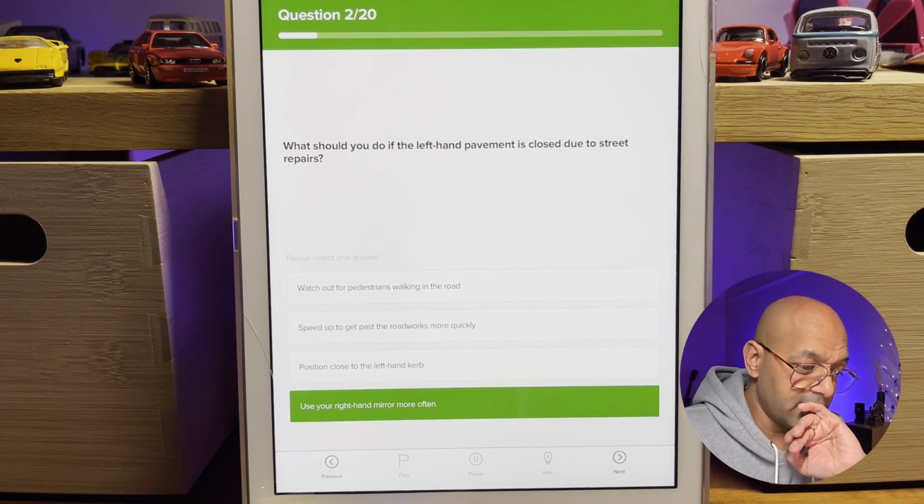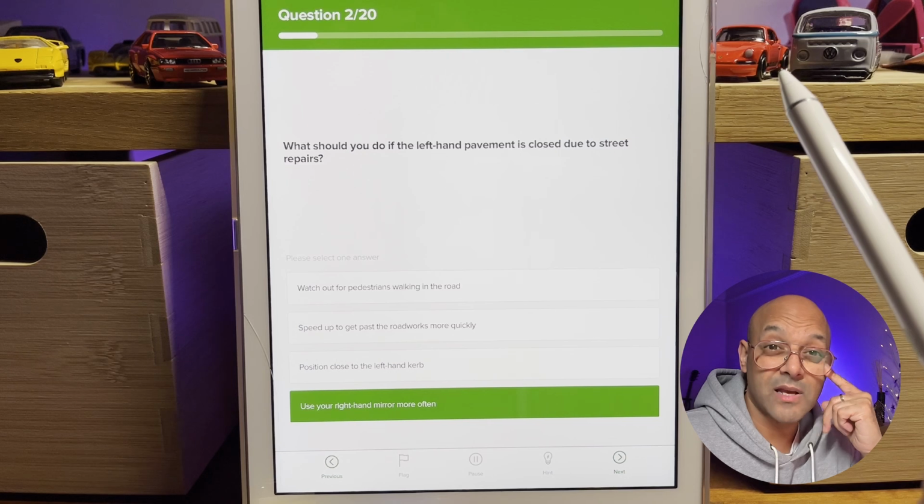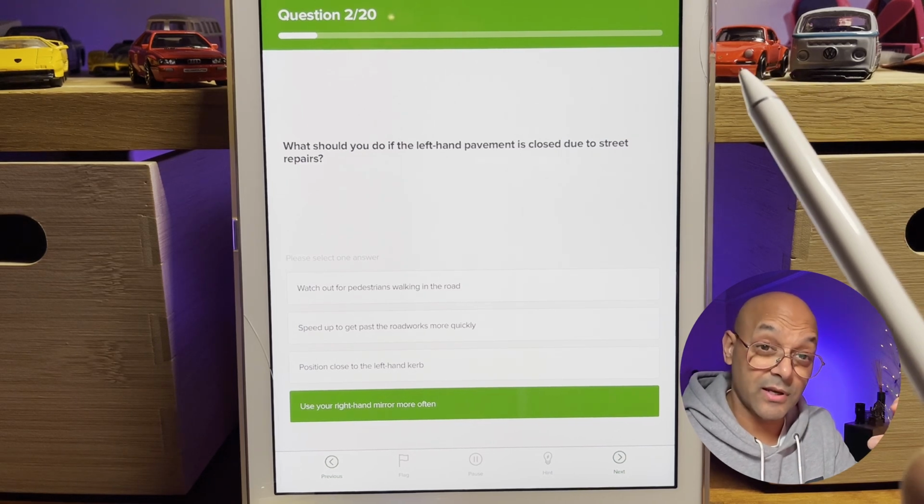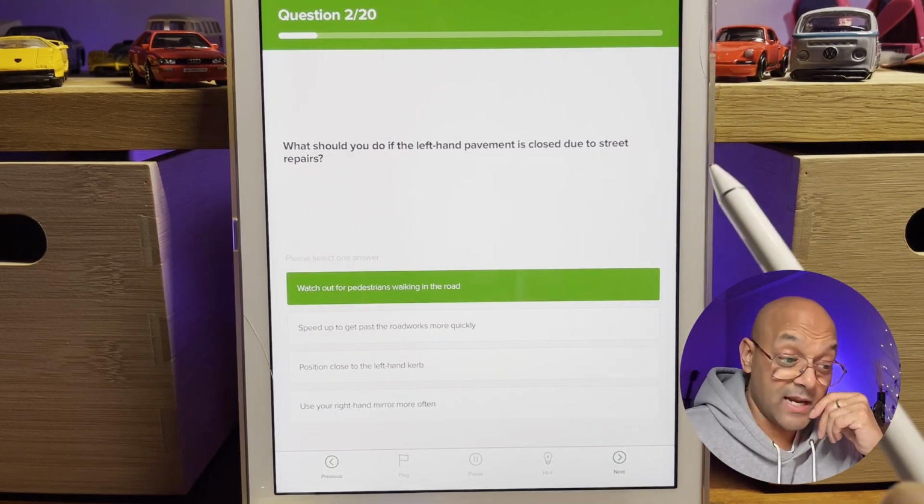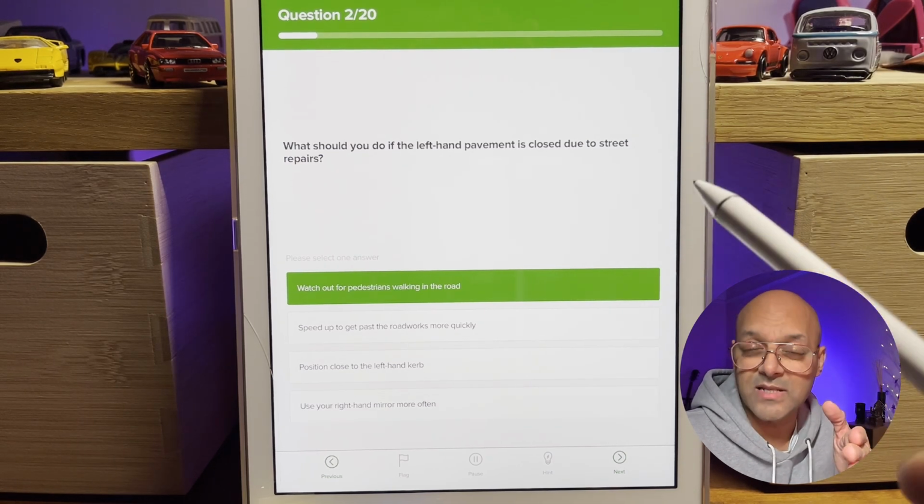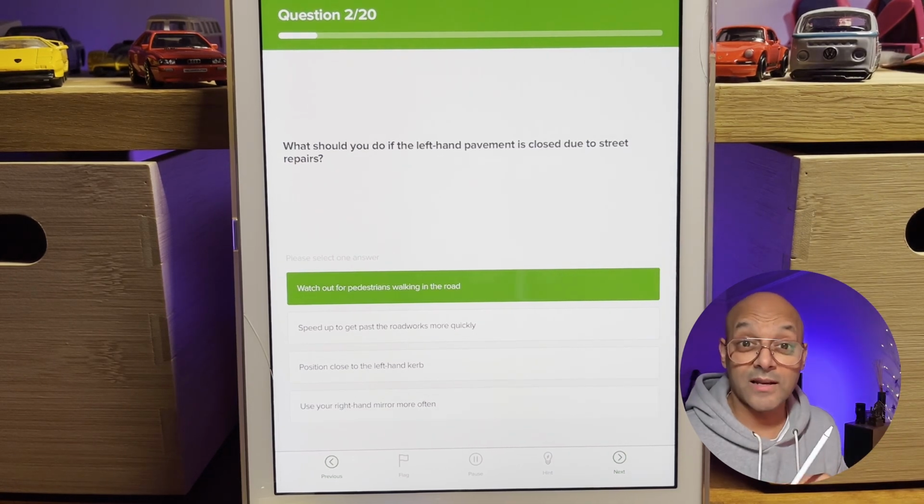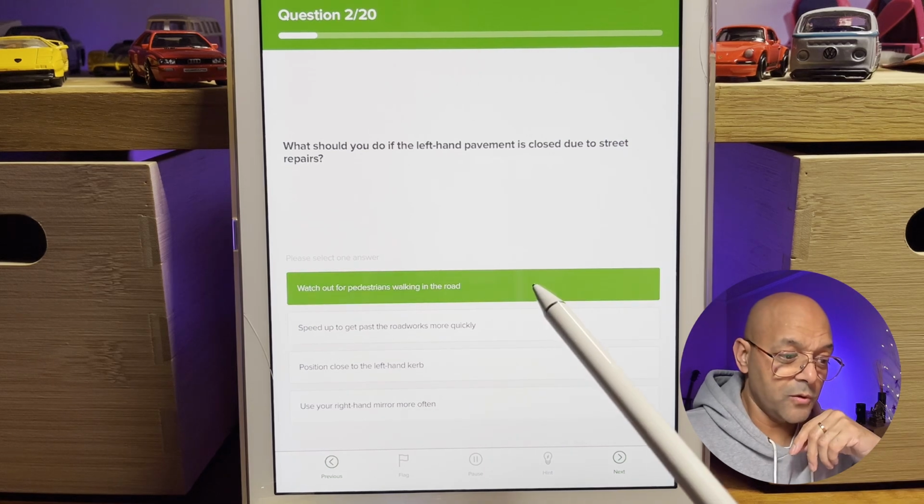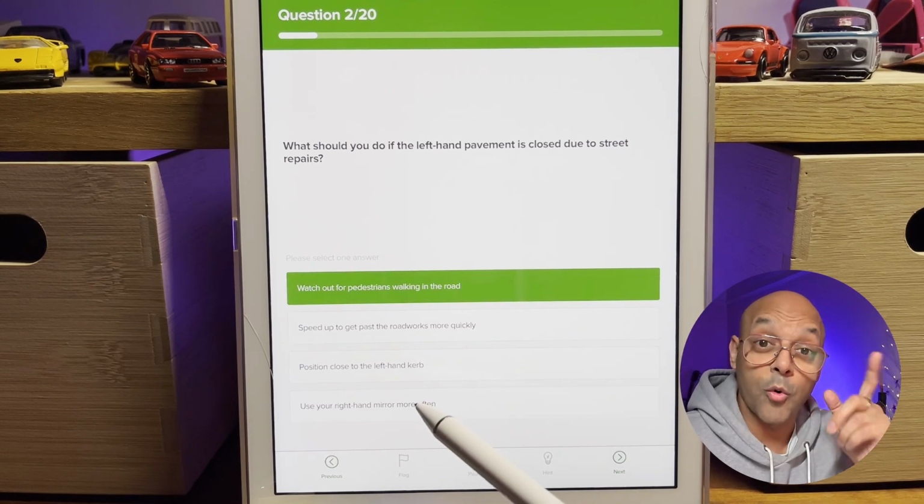Use your right-hand mirror more often. What's that going to do? How's that going to help you? We're going to look ahead of us, rather than behind you. So yes, watch out for pedestrians that might be walking in the road. Remember, the pavement is closed. Where are they going to walk? They're most likely going to walk in the road. So let's go for A. Watch out for pedestrians walking in the road.